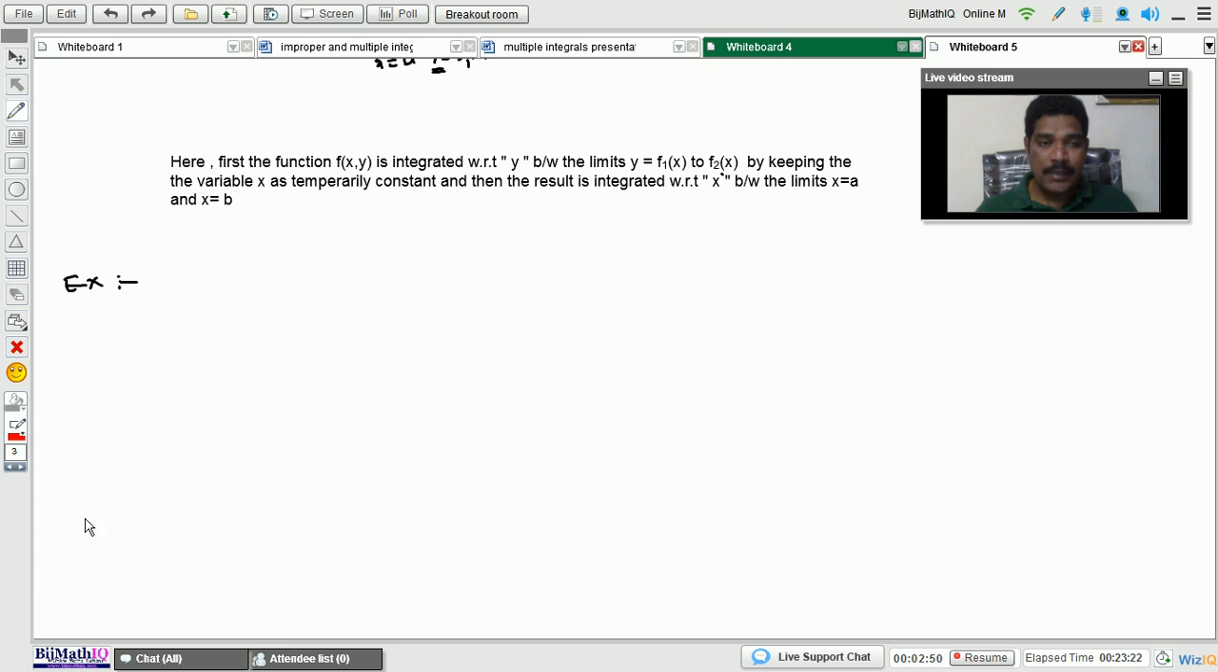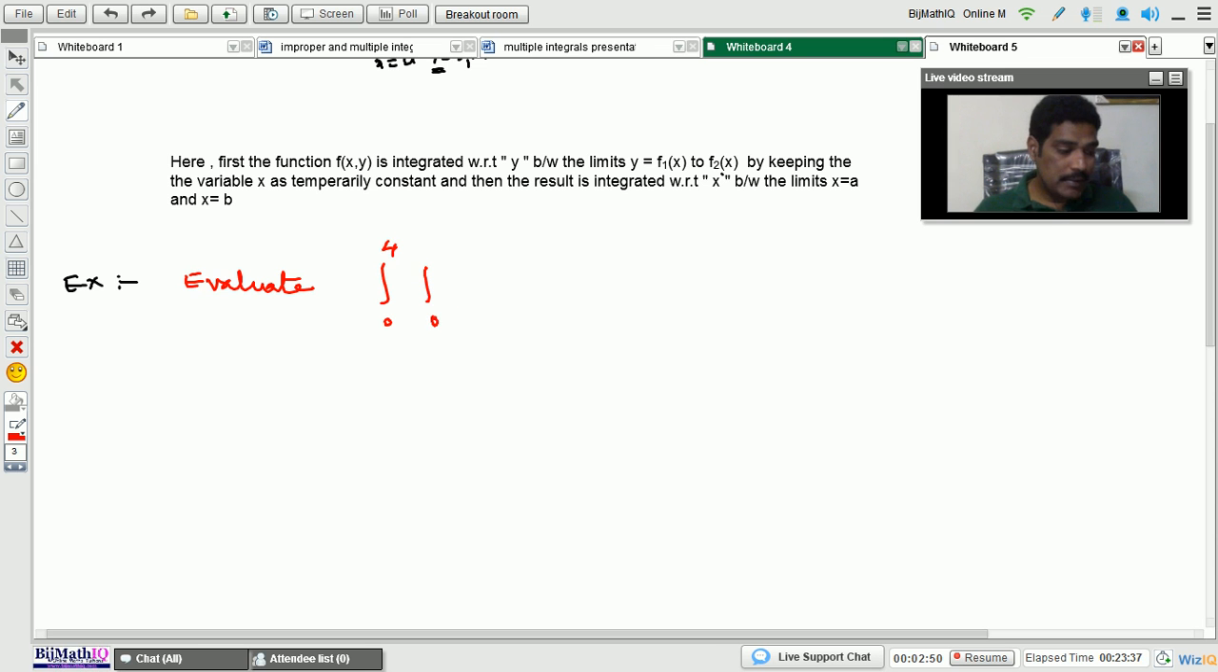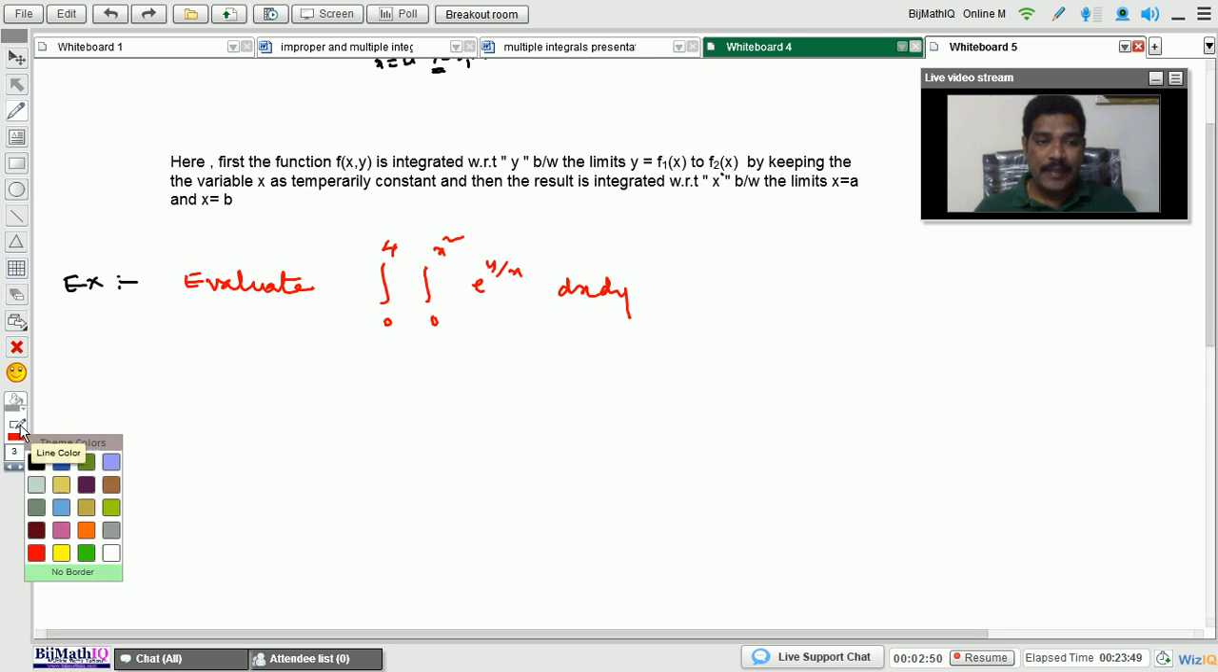Let me take a red color pen because I'm writing an exam question. Example: evaluate the double integral from 0 to 4 and integral from 0 to x square of e to the power of y by x into dx into dy. Next, let me take a blue color pen. Solution.